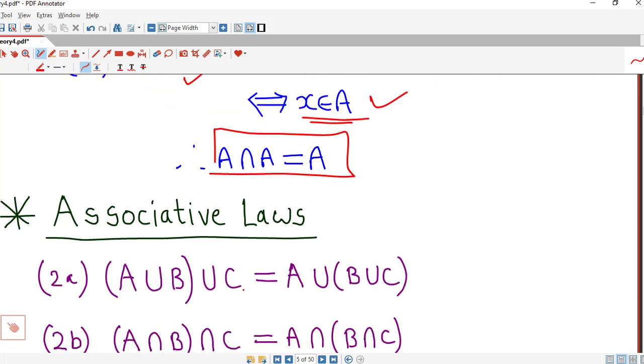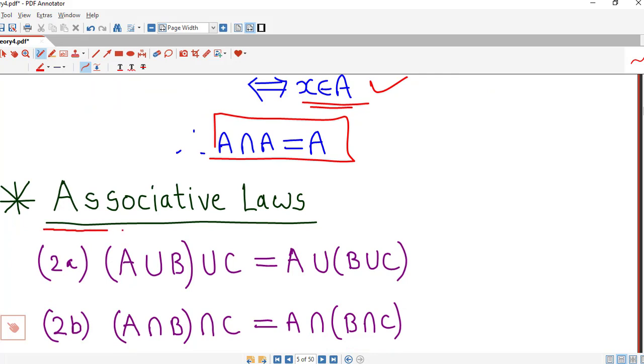Second, identities represent associative laws. So if we have any three sets A, B and C, then A union B in the bracket union C is equal to A union in the bracket B union C. So here we are combining two sets A and B, and then we are taking union of A and B with C, and here we combine B and C first, and then we take its union with set A, and this identity says that these two are always equal.